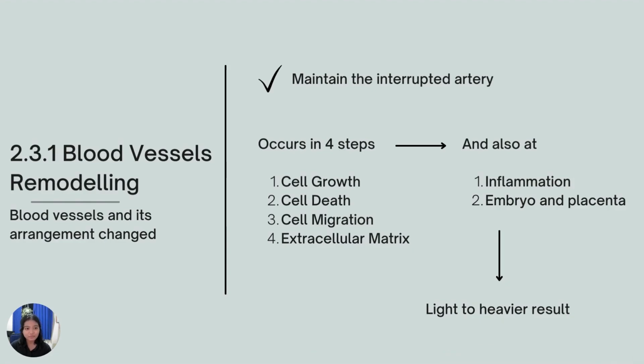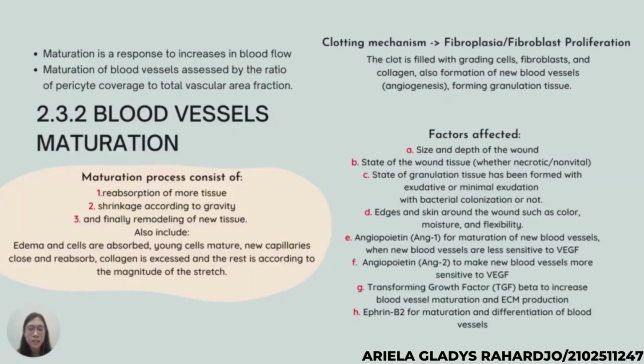Thank you. My name is Ariela Keisarjo with SGD name 247. Now I will explain about blood vessel maturation. Maturation is a response to increases in blood flow. Maturation of blood vessels is assessed by the ratio of pericyte coverage to total vascular area fraction. After the clotting mechanism takes place, followed by the fibroblast phase or fibroblast proliferation, the clot can be replaced by fibroblasts and collagen, which then form collagen tissue. Later in the remodeling process, the strength of the collagen fibers increases.